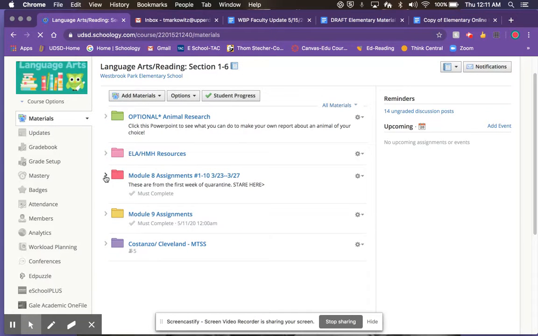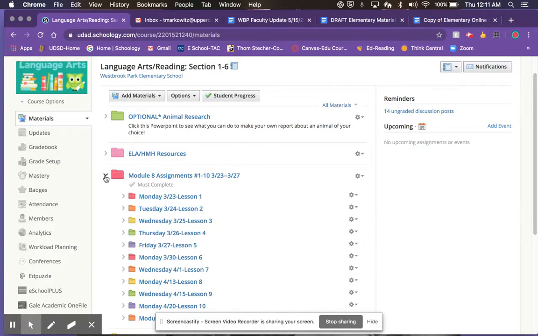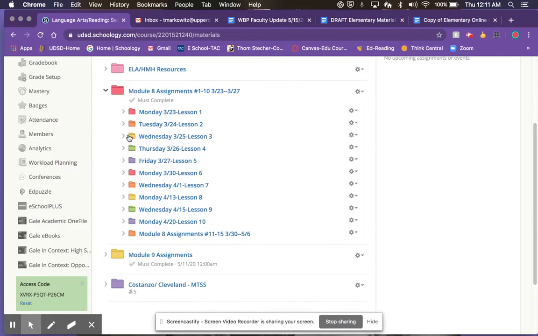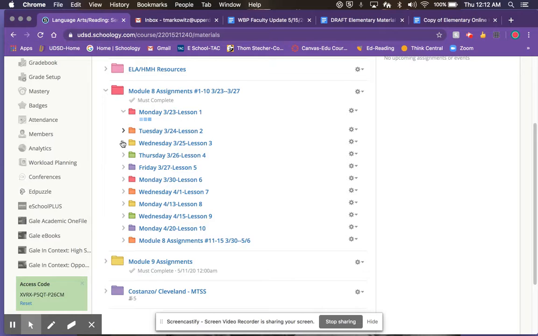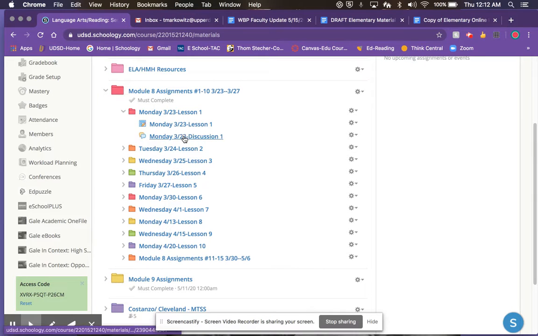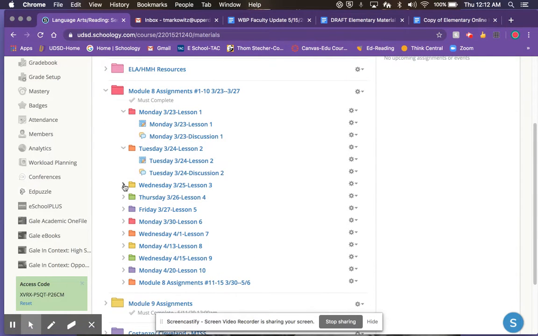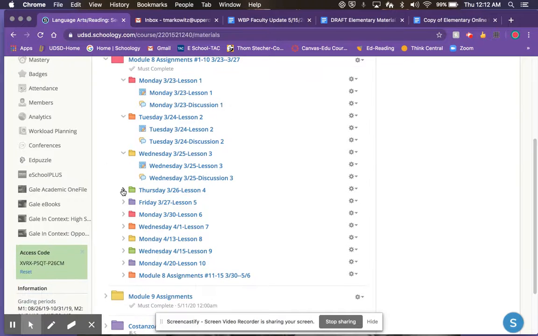So all you do, click on the module 8. It'll drop down, okay? Click next to it. It should tell you if you finished it or not, okay? If you didn't, you need to do it. Click on it. At least give me as much effort as you can. Try to catch up as much as you can.